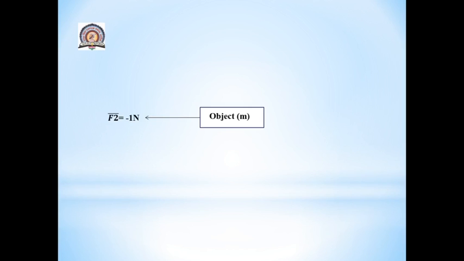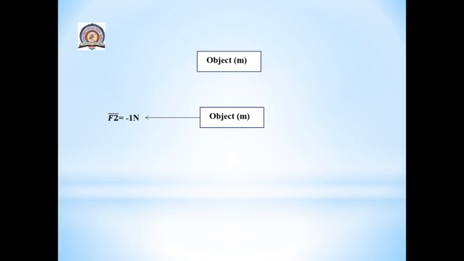Now let's move towards the second example. Here I am taking the same object with mass small m, and now in this case we will apply force from our right to left. This means I am pulling the object towards the left. In the previous case we pulled the object towards our right side, that is, we applied force from left to right, which was F1 equals 1 Newton.